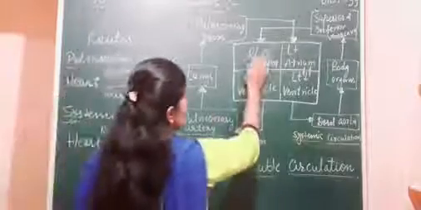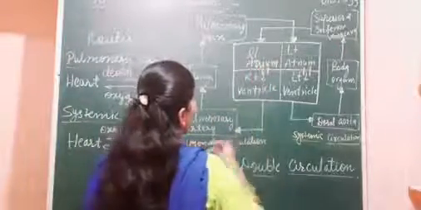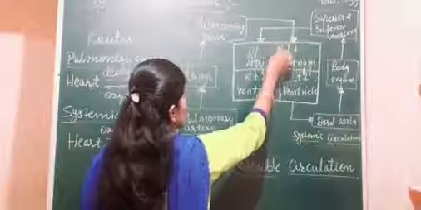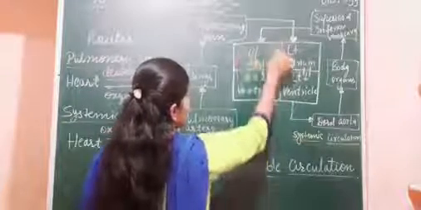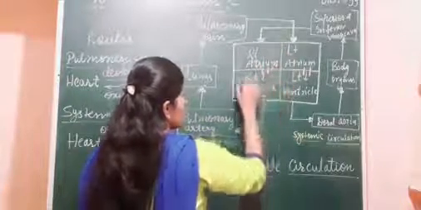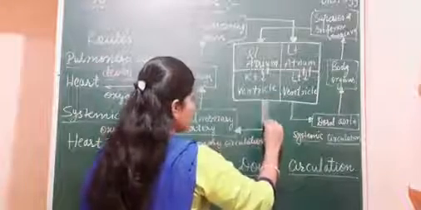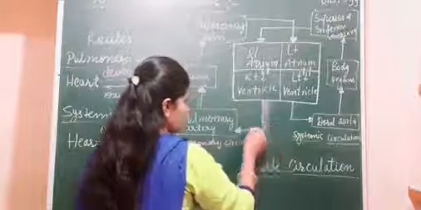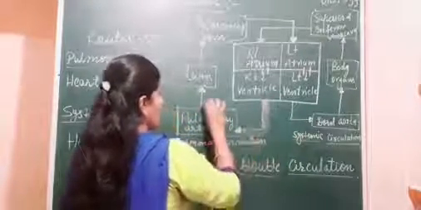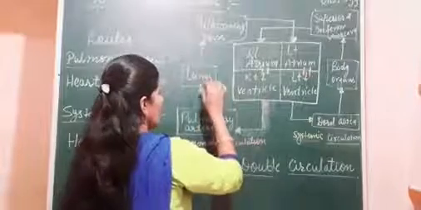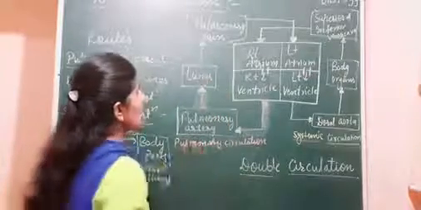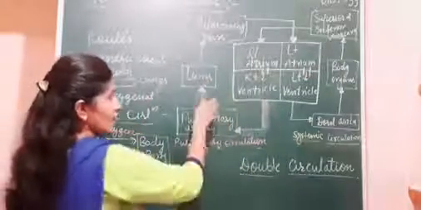So in these two chambers the blood is deoxygenated, and this deoxygenated blood is supplied to the pulmonary artery. This is carrying the deoxygenated blood and supplying it to the lungs.